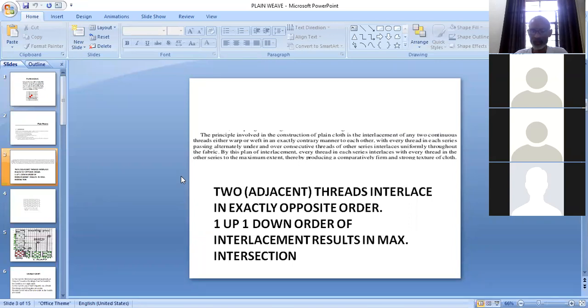So the fabric constructed in plane view has maximum number of intersections, and 2 adjacent threads, 2 neighboring threads interlace in exactly opposite order, and this exactly opposite order provides maximum support to each other. The combined effect of these 2 points results in comparatively firm and strong texture of cloth. So this will be the answer.